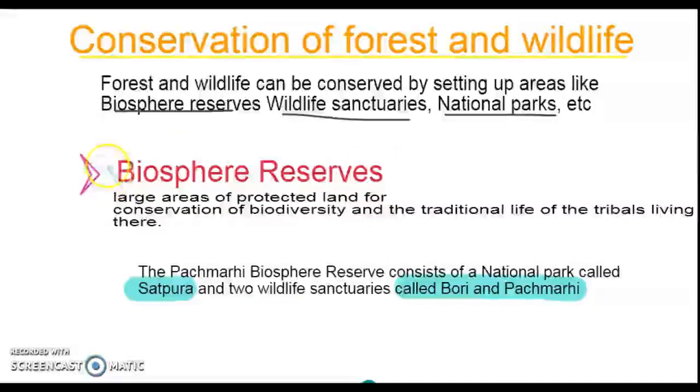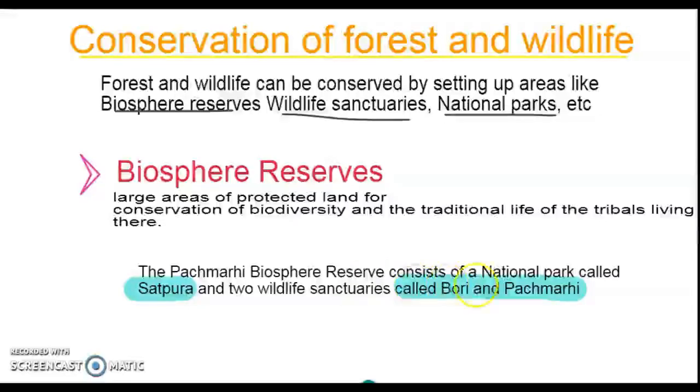What are biosphere reserves? They are large areas of protected land. Means a very large area, hectares and hectares of land are being protected. Not only is the land protected, but its animals and the tribal people living there are also protected. There are around 11 biosphere reserves in India, in which we are going to study about the Panchmarhi biosphere reserve.